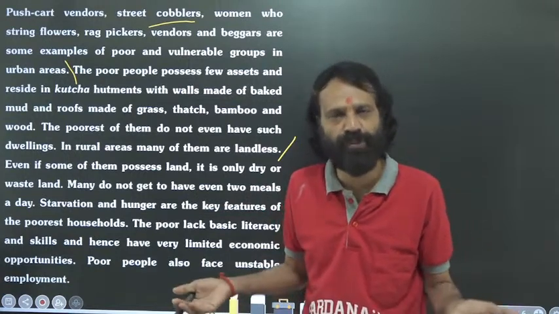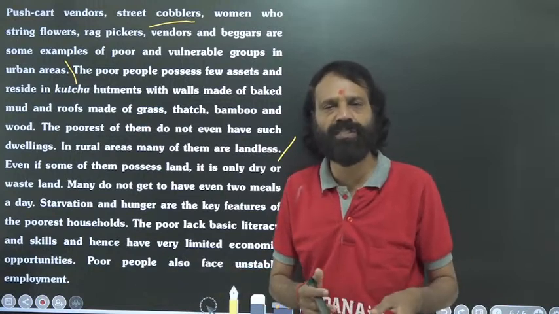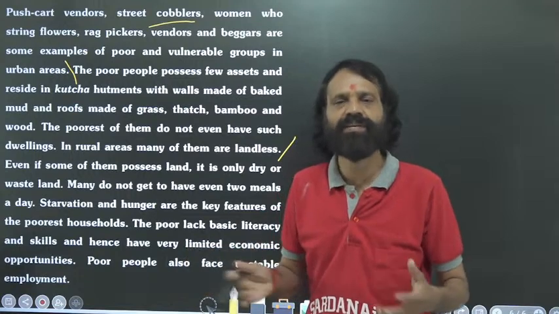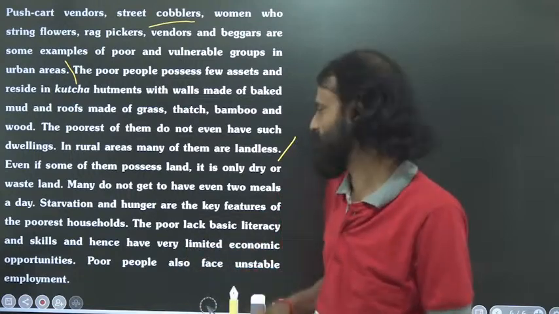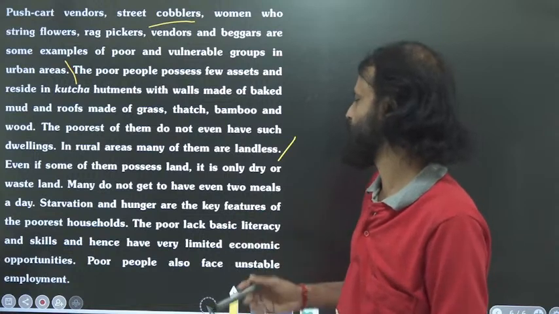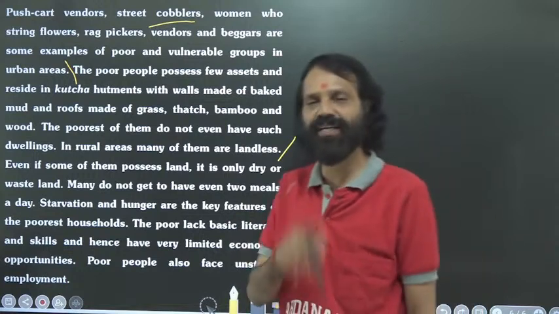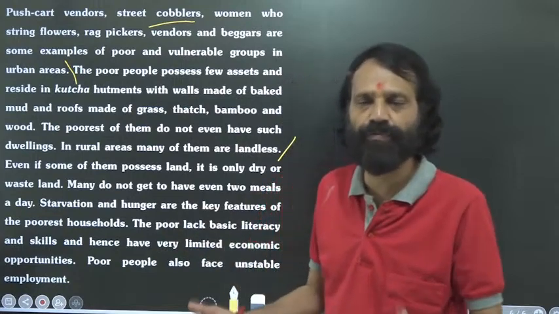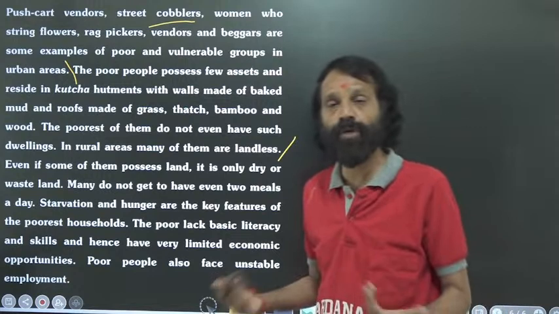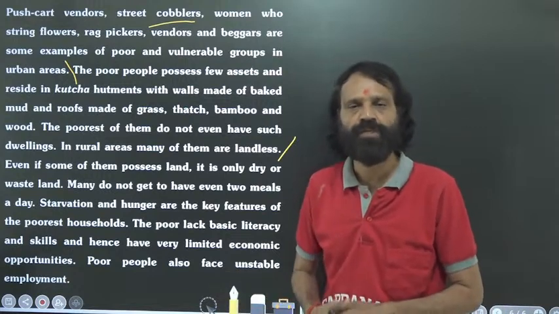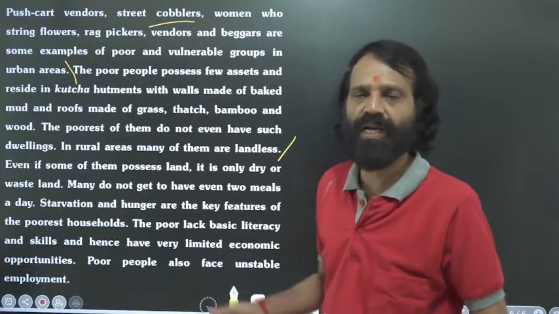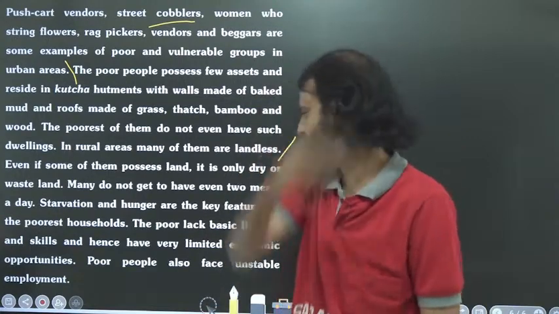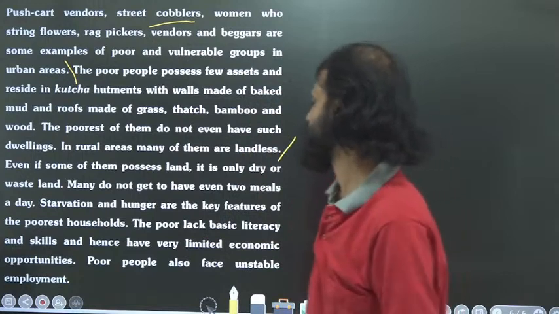Generally we take 3 meals, at least breakfast, lunch and dinner, and in between many people also take some snacks, but at least we need to take 3 times food. Many are not having even 1 time food, and not taking 2 times food, because they do not have enough money in their hand. The employment opportunity is not there. So many people in our rural areas as well as in the cities are experiencing poverty. That is what you need to understand.